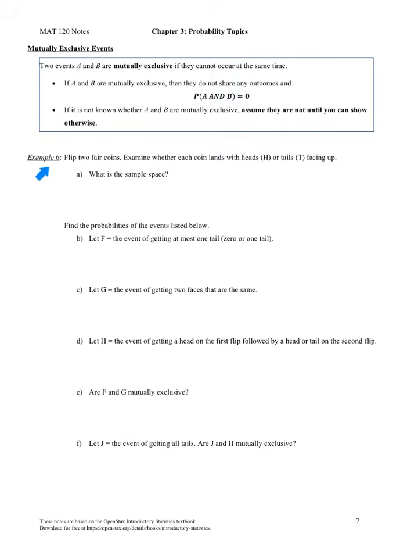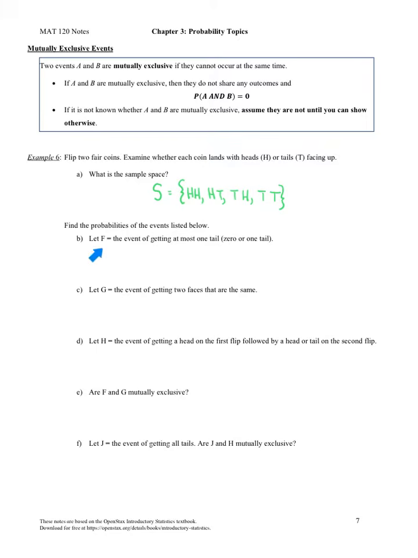Take a look at example 6. We're going to flip 2 fair coins, and we're going to examine whether each coin lands with heads or tails facing up. Go ahead and write down the sample space. We'll have 2 heads, a head and a tail, a tail and a head, or 2 tails. Now, let's find the probabilities of the events listed below.